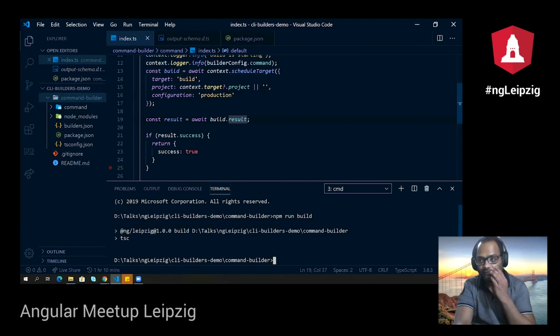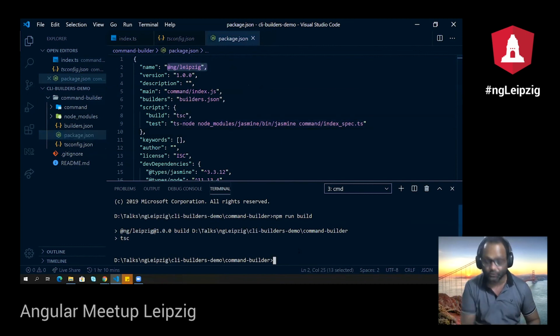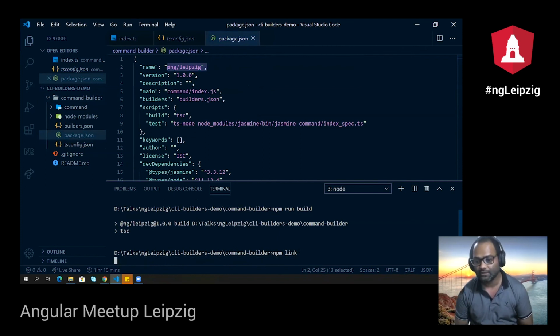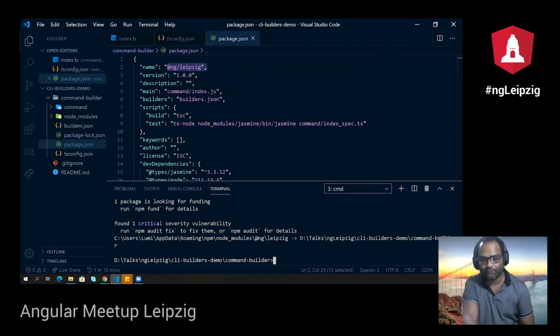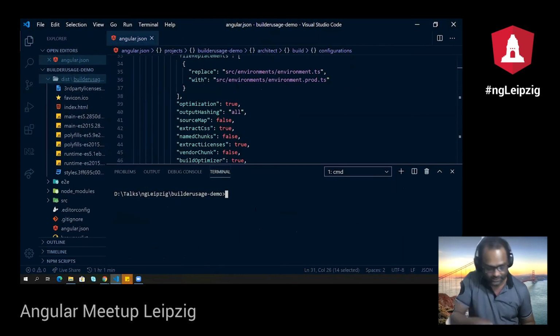The next thing I can do is either publish this package on npm, or I can test it locally. My package name is nglibsec. So I'm just going to test it locally. What I can do is run npm link. So it is available locally for me, and I already have an application where I want to use this.